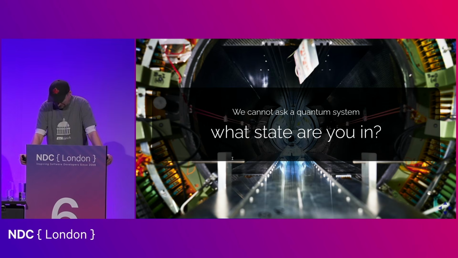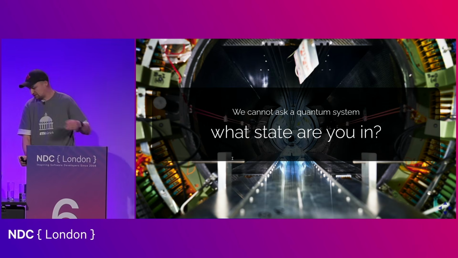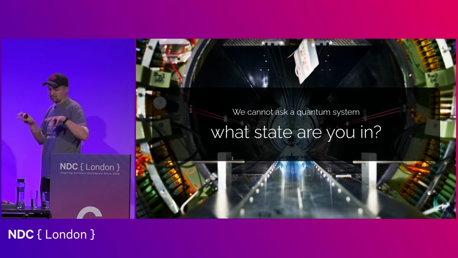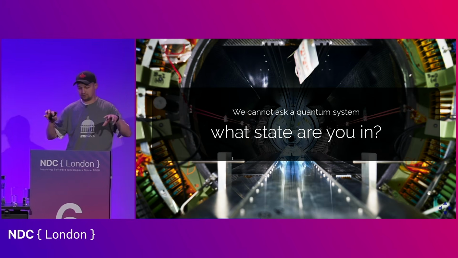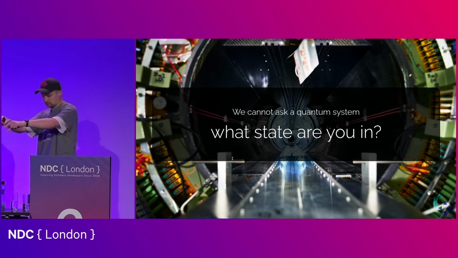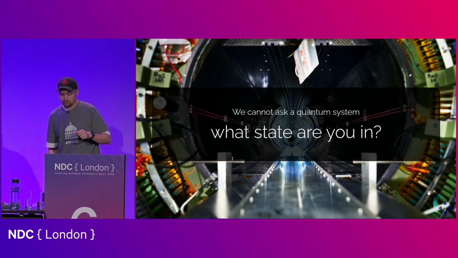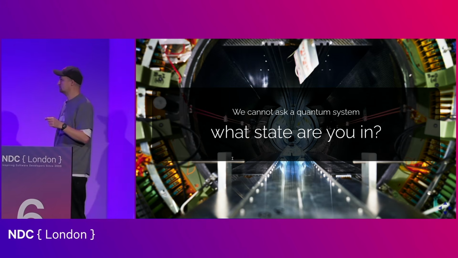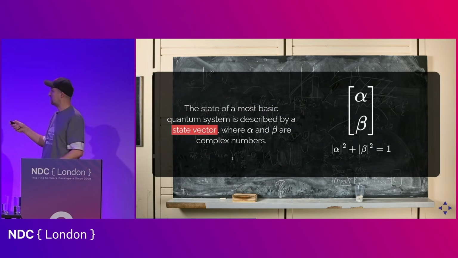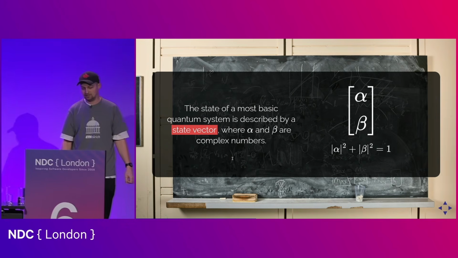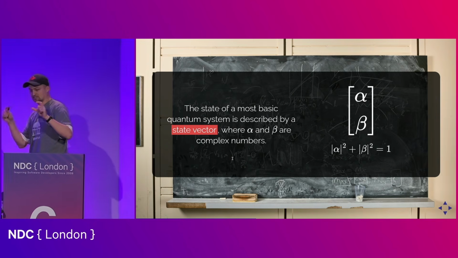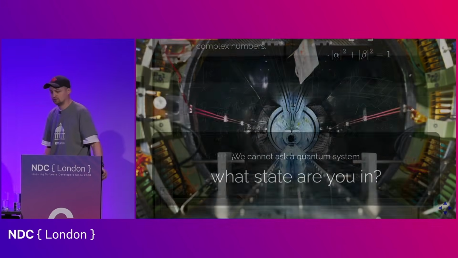The thing is that, just like we said in the beginning, when Heisenberg introduced observables, it basically allows us to see the quantum system through the lens of an observable, but it doesn't actually allow us to see the quantum system in between. So this actually means that we cannot ask a quantum system an objective question, what state you are in. We cannot ask, what is your alpha and what is your beta, right? We have to choose an observable first, and the observable actually restricts the states that are visible to us.